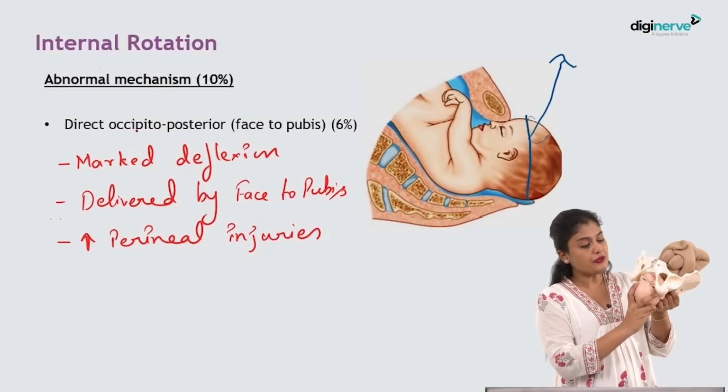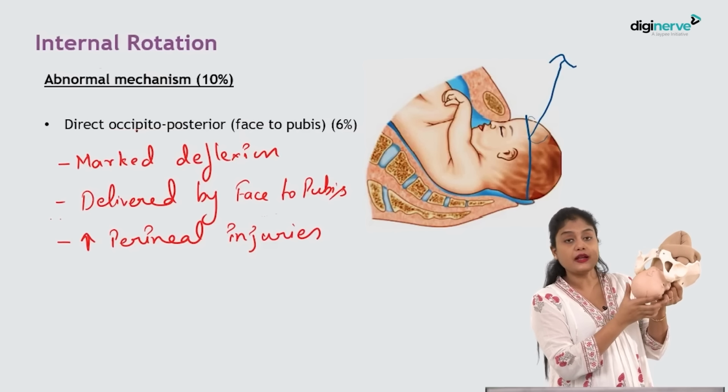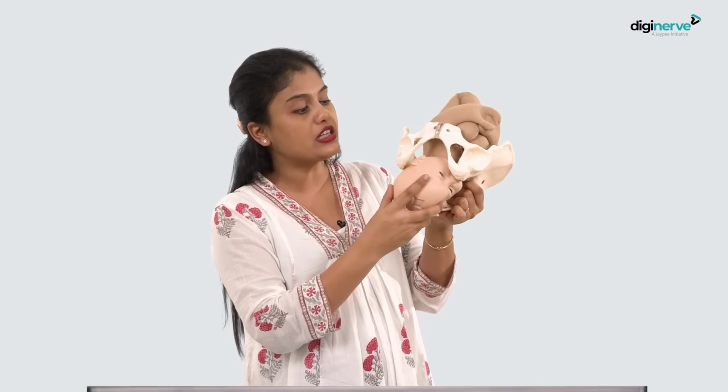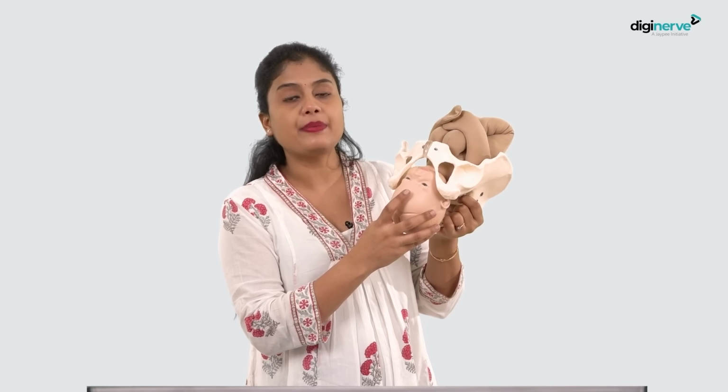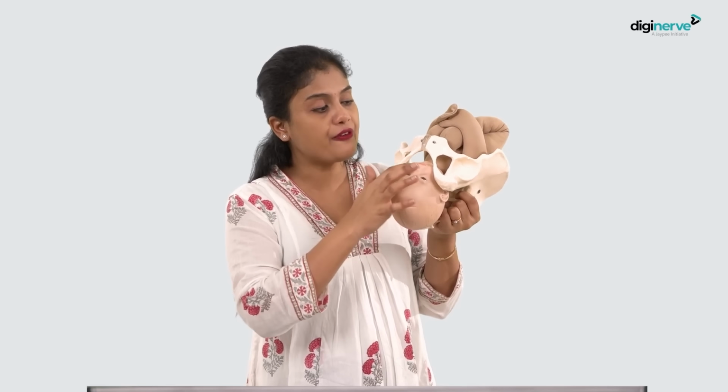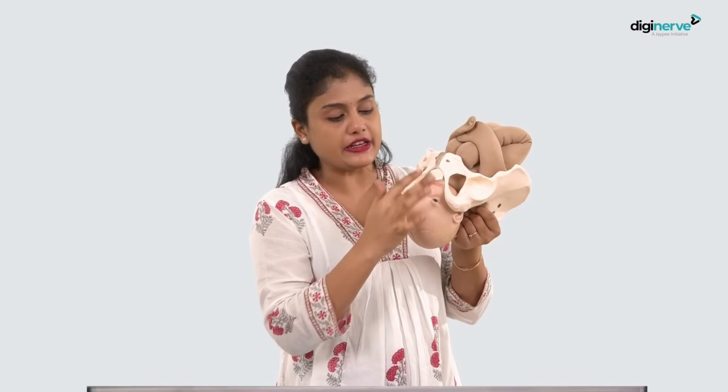Now, if it rotated only 1/8 anteriorly and caused deep transverse arrest, or it is persistent occipito-posterior, then they would not have a successful vaginal delivery. But if it rotates 1/8 posteriorly, then what will happen? It can have a face to pubis delivery. You can see it is rotated posteriorly. Occiput is towards the direct posterior and face is direct anterior. So face is towards the pubis. So this delivery is called face to pubis delivery.